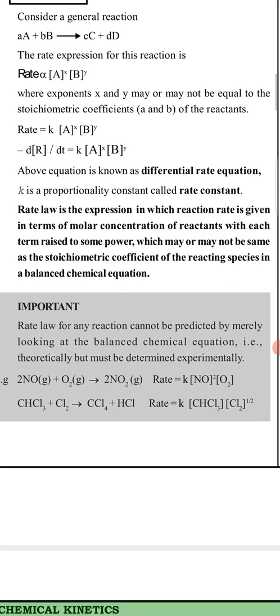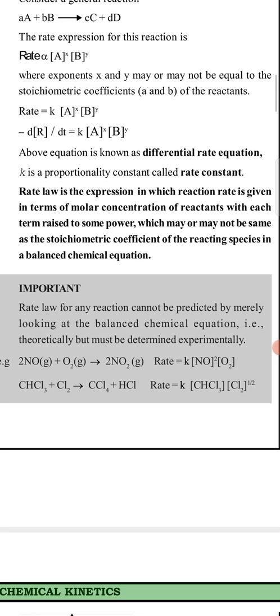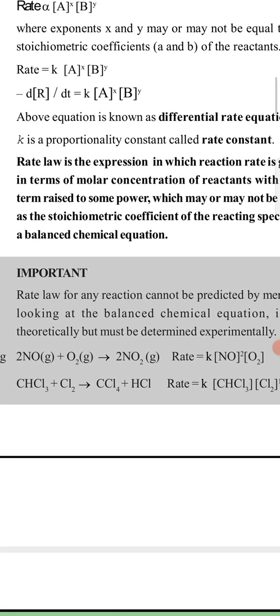Now we are coming to our next point. One important equation is given: NO plus Cl2 will produce 2 NOCl. So rate equals k into NO squared, because 2 is the stoichiometric coefficient over here, and Cl2 to the power half is given. That means half is the order of the reaction. These are called the order of the reaction. That exponent term is called the order of the reaction. That power is called the order of the reaction.